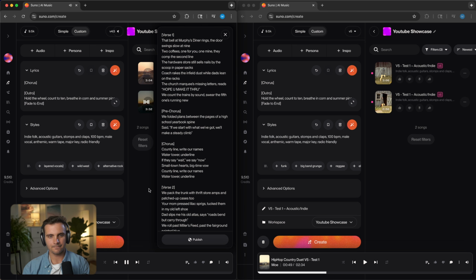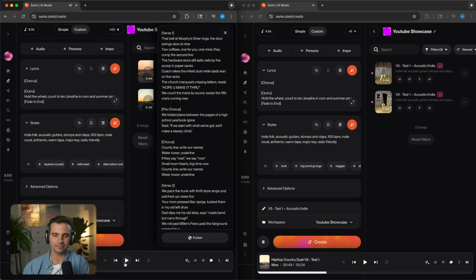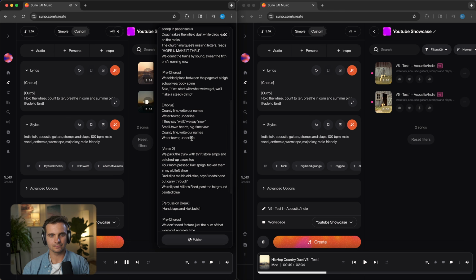We count the trains by sound, swear the fifth one's running new. Let's see how the pre-chorus and chorus turns out. We folded plans between the pages of a high school year.